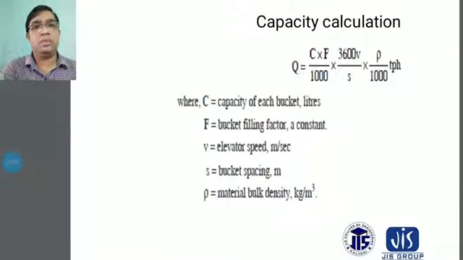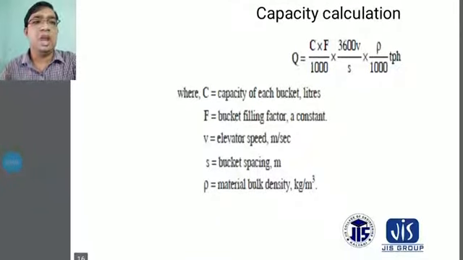Then Q equals C into F by 1000 into 3600 V by S into rho by 1000 TPH; this is the capacity calculation.